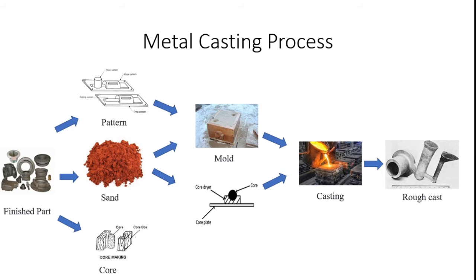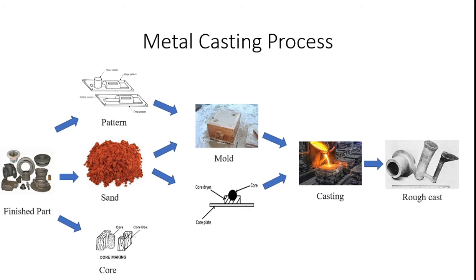is used to manufacture the finished product with the aid of the pattern making process, sand preparation and core making process. Here the sand and pattern are utilized for making a molding box, and the core box is utilized for making a core. After completing the mold making process and core making process, the casting process is initiated by pouring the molten metal into the sand box. Finally, we get the rough casting, which is the general layout you have studied in your curriculum. Now I have given you just an introduction to the metal casting process, so that we can get the finished product from the sand casting process.